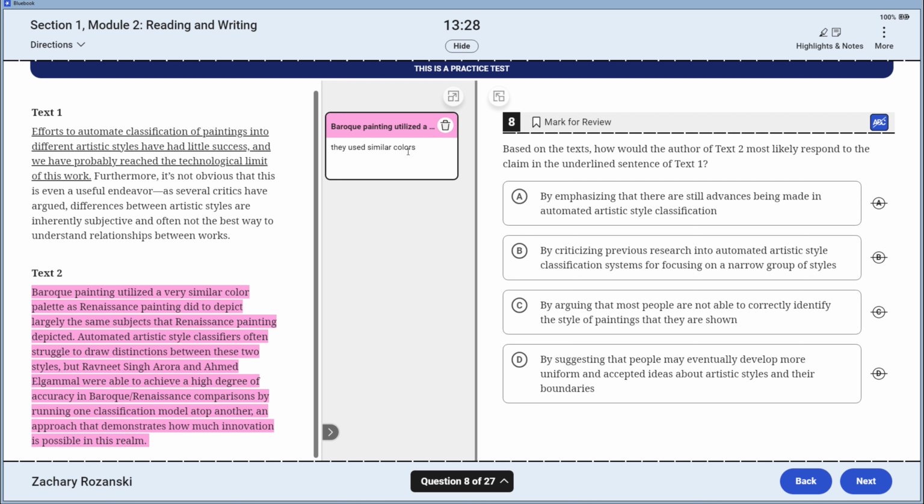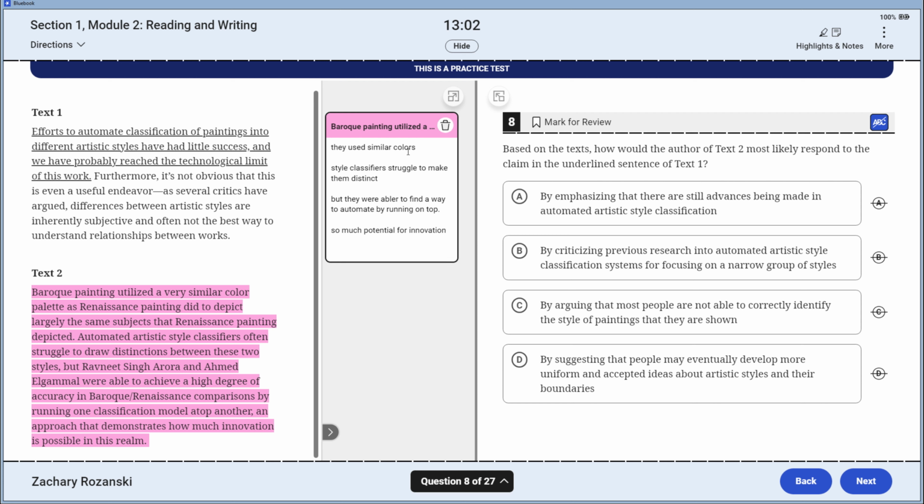Automatic artistic style classifiers often struggle to make them distinct, but they were able to find a way to automate by running on top. So much potential for innovation seems to be this.